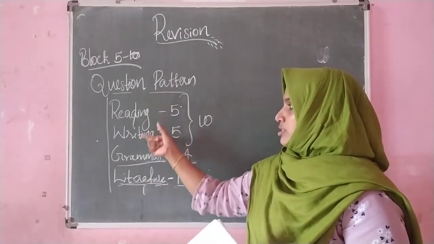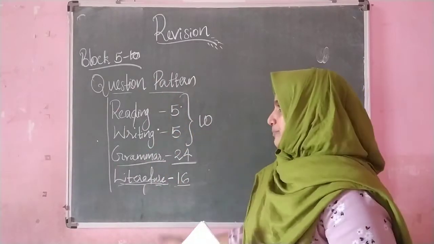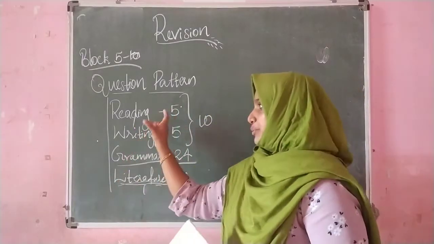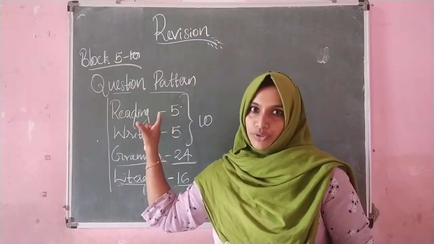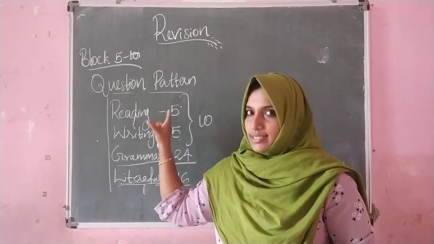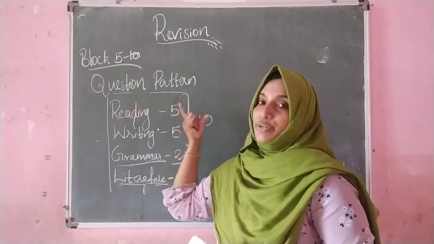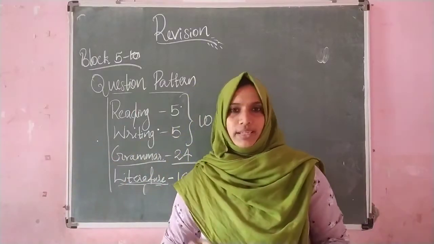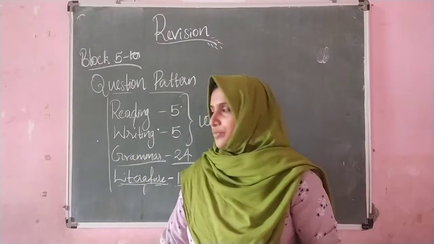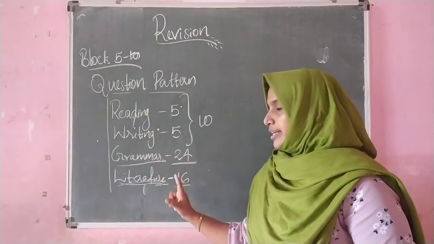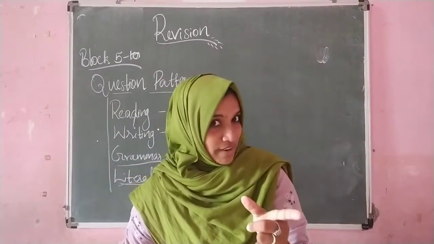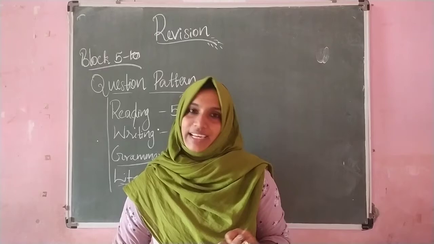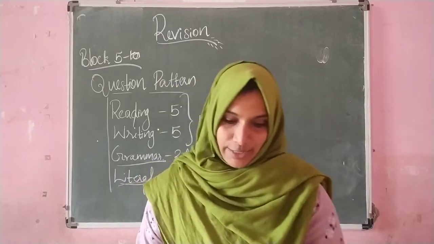Okay children, so this is all about your question pattern. Reading means you will get one passage or one paragraph. According to that paragraph, there will also be some questions. So you have to write the answers in full sentences after reading that. And this writing means there also you can make a short paragraph. It just depends upon the question. Okay. So reading, writing, grammar and literature. So first you have to check how many marks for each question. Likewise, you can attend it. Okay, children? So, let's begin.